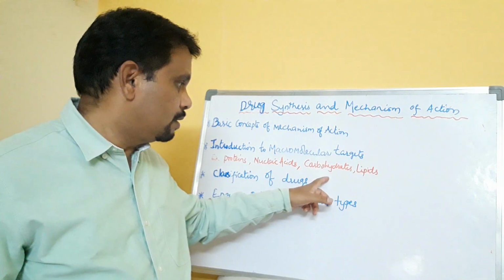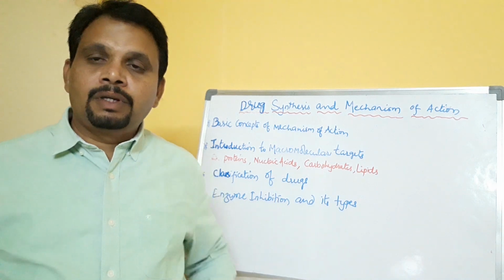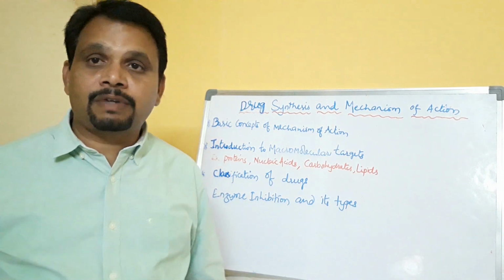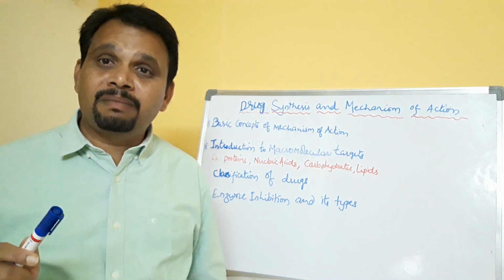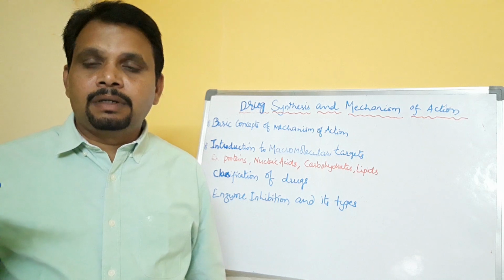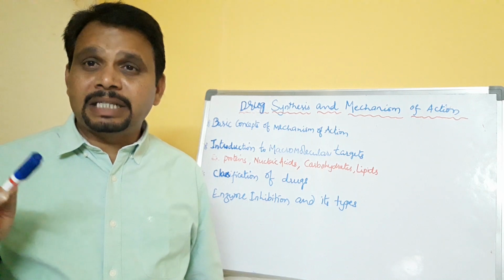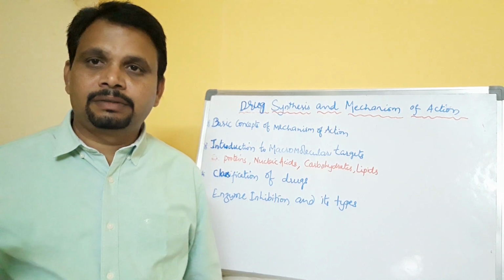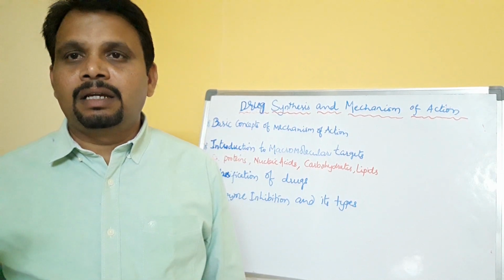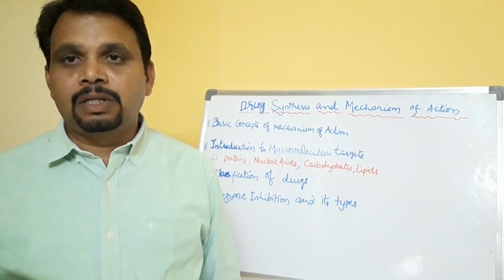If you think about carbohydrates, later you are going to learn about different kinds of carbohydrates like NAM and NAG. NAM is N-acetylmuramic acid. NAG means N-acetylglucosamine.